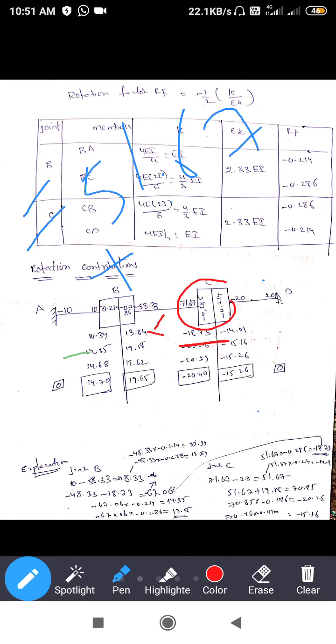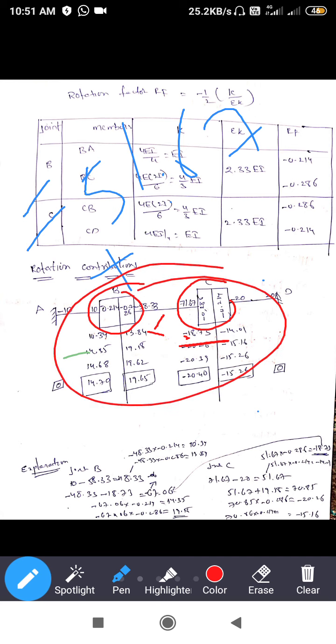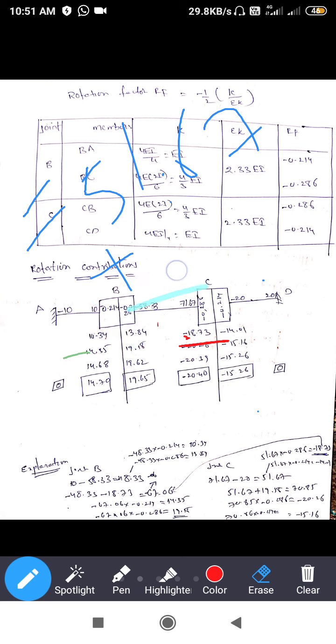So that is the difference between the moment distribution method and Kani's method. Carefully observe, I have given the explanation below also. You can carefully understand that.